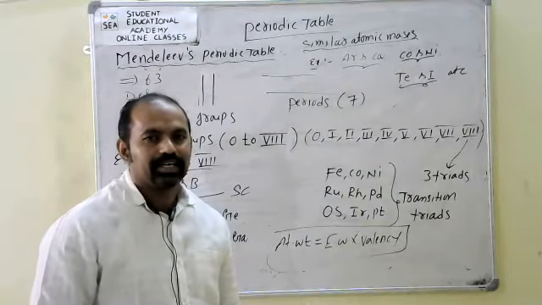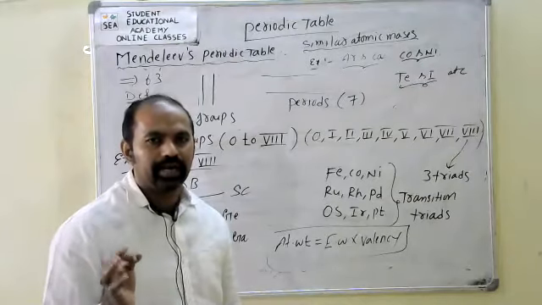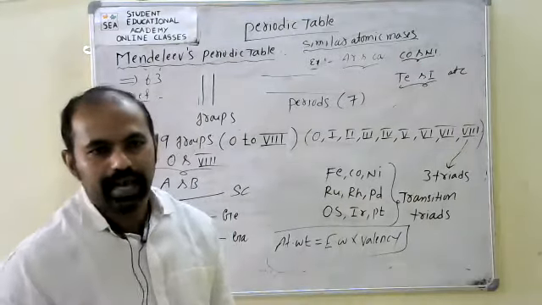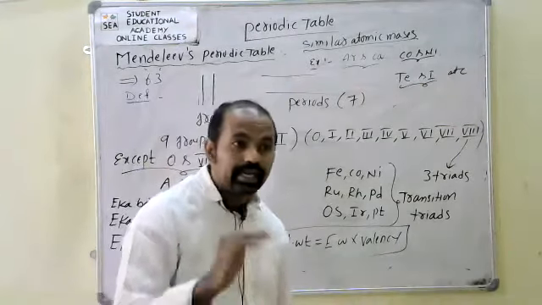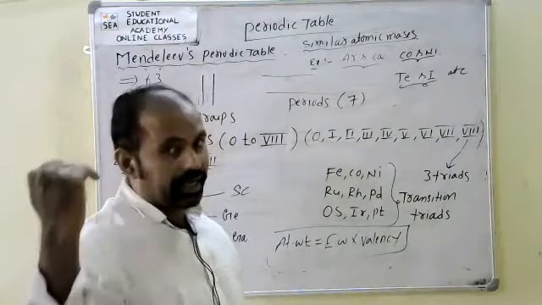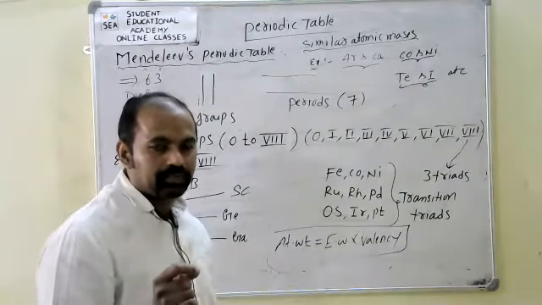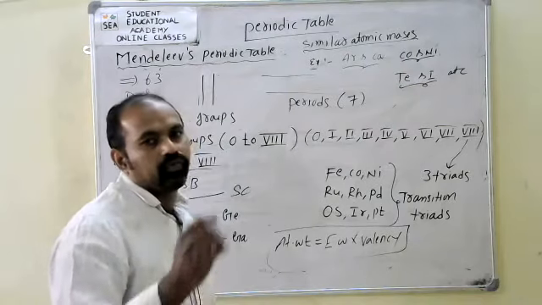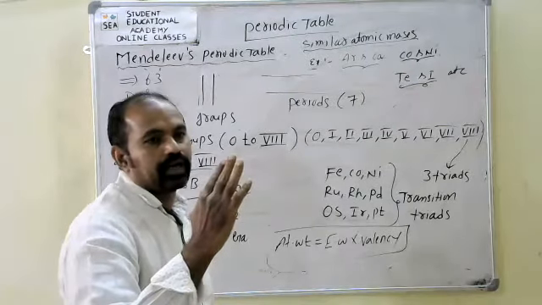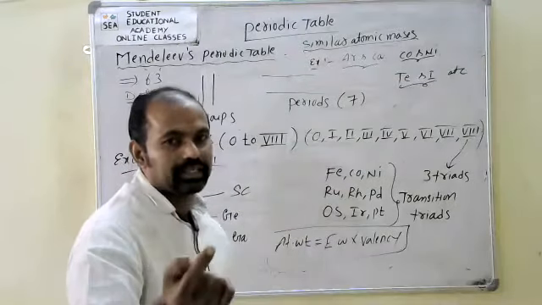What is the meaning of that? According to Mendeleev's law, the elements are arranged in increasing order of their atomic weights. But some elements he observed, the first element compared to the second element, the atomic mass is less.